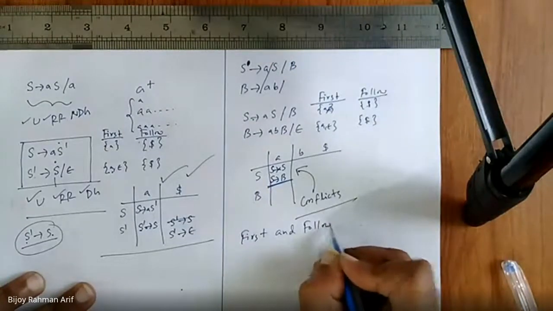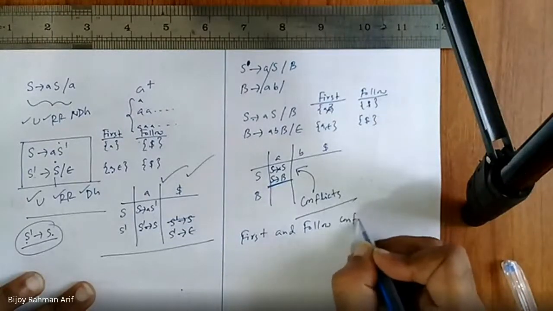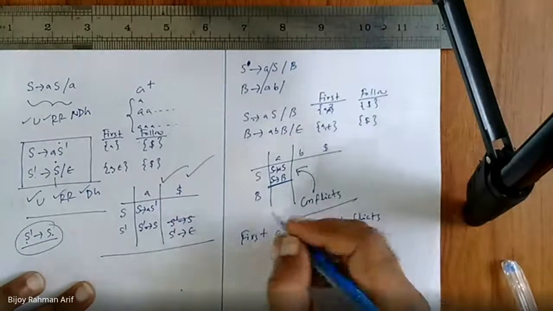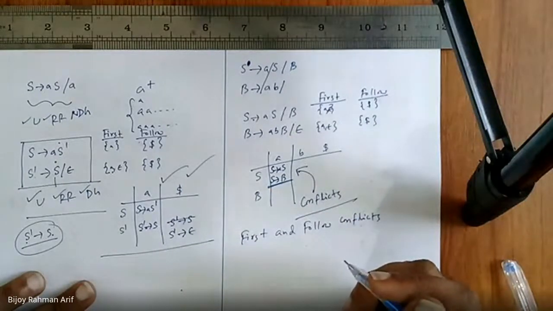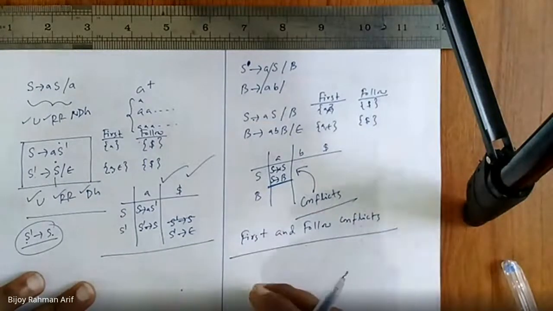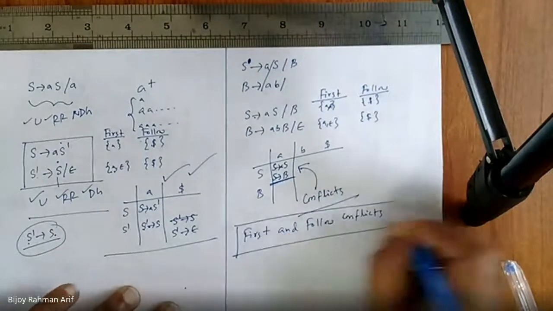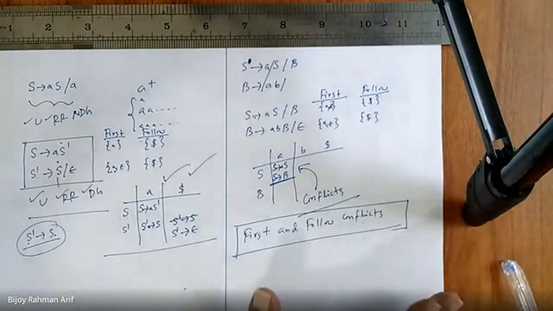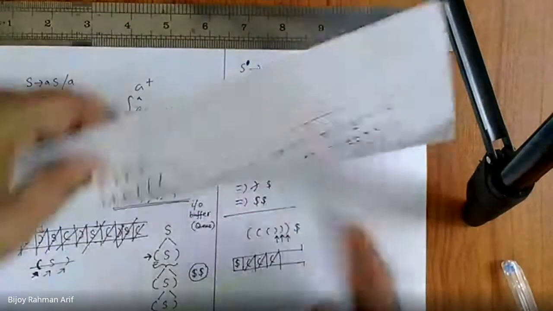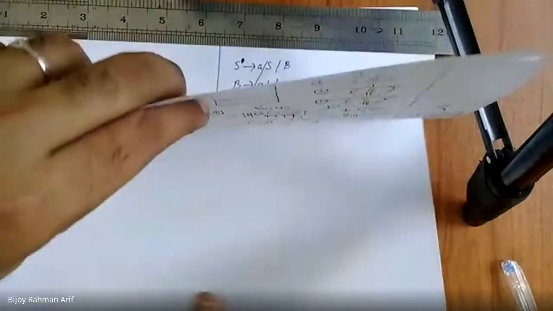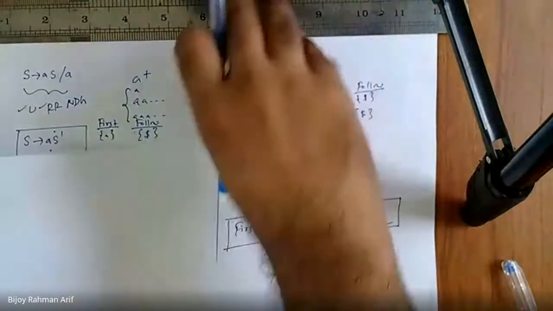So whenever any conflicts happen in an LL1 parsing table, we cannot parse using that grammar. Though that grammar might be unambiguous, right recursive, or deterministic. So is it clear to you? Now tell me, what is the criteria for first and follow conflicts? That is the last topic today.